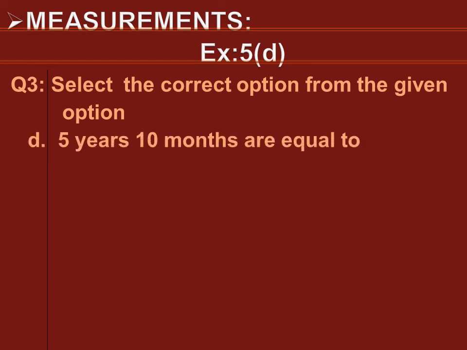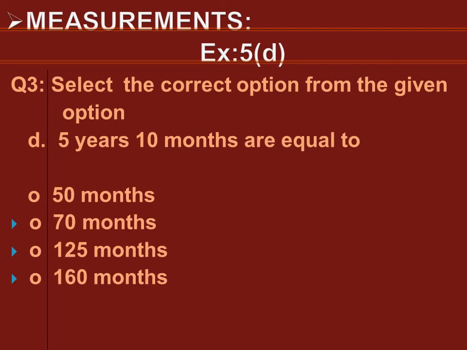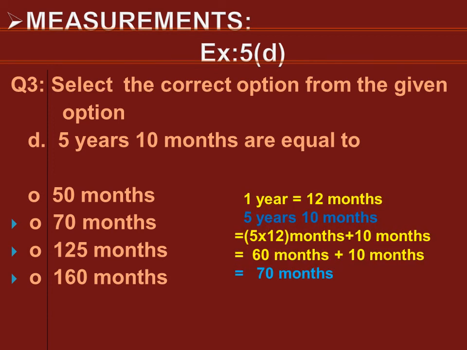Now we will move to the next part, part D. 5 years 10 months are equal to, 4 options are given in months. Okay, this means that we have to convert these 5 years and 10 months into months. How we will convert? Dear students, always remember that 1 year is equal to 12 months. 5 years 10 months will be equal to, we will multiply 5 with 12. Dear students, why we will multiply it with 12? Because 1 year is equal to 12 months. So we will get the answer 70 months. So we will mark the second option as a correct option.